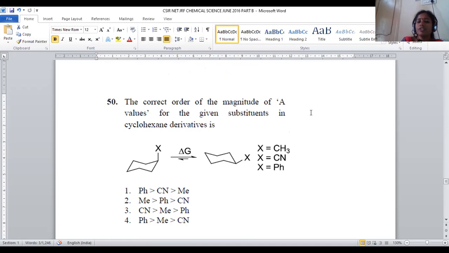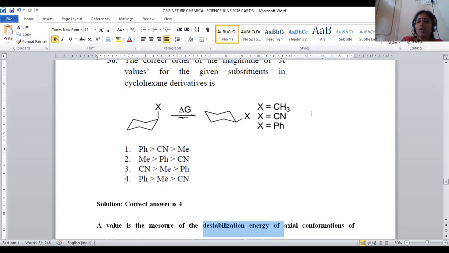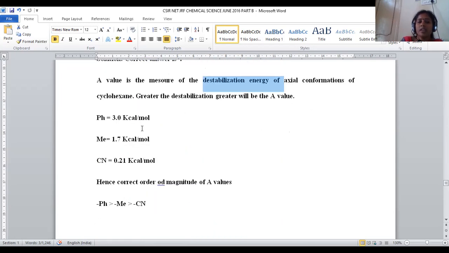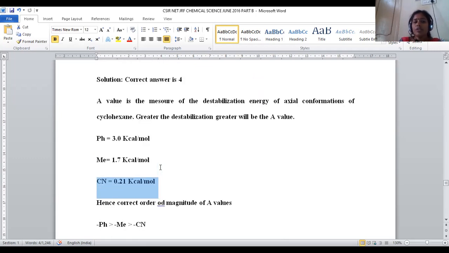So it is inversely proportional to the stability of the compound. It is a destabilization energy. Where destabilization is more, that we have to predict. So if the phenyl group is there, the value is 3.0, methyl is 1.7, cyano is 0.21. Means what?